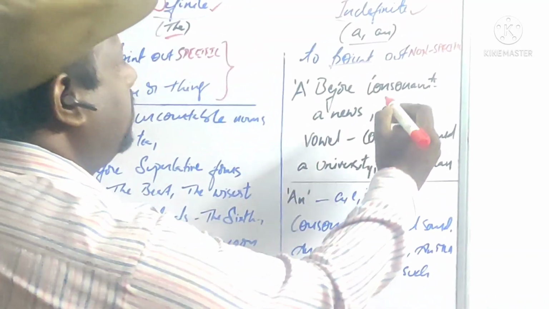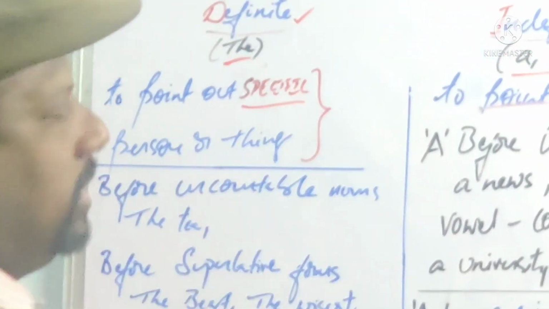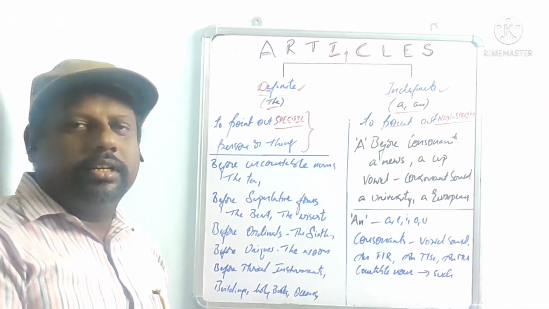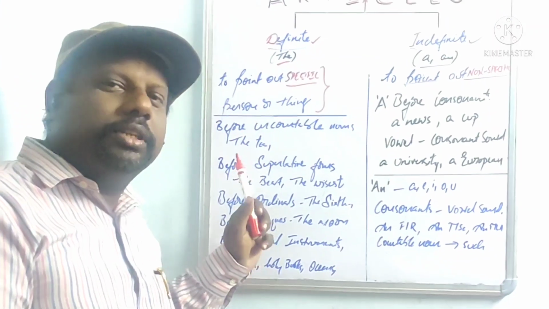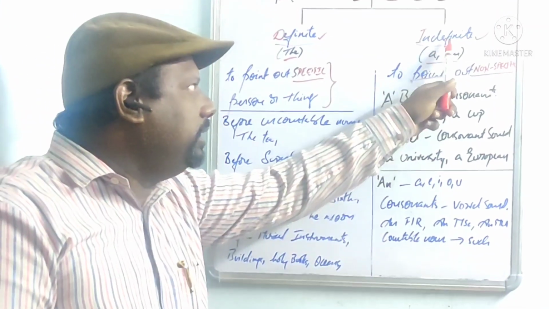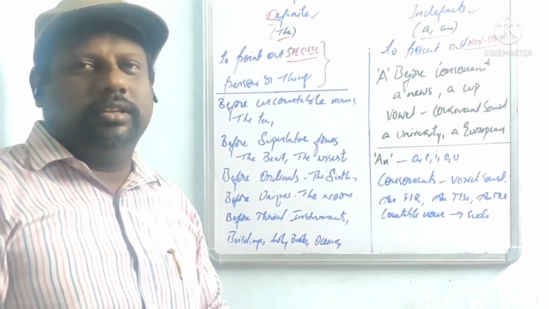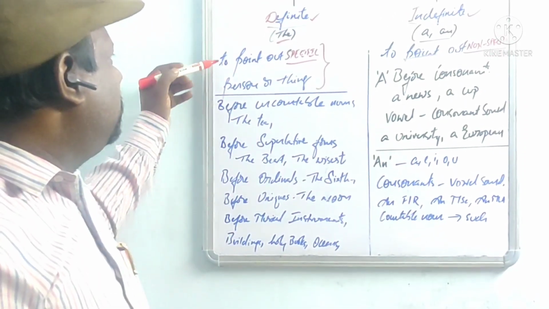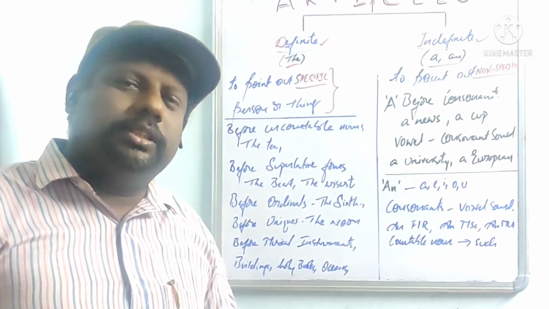Understood? Definite is to point out a specific person or thing, and indefinite is to point out non-specific things.